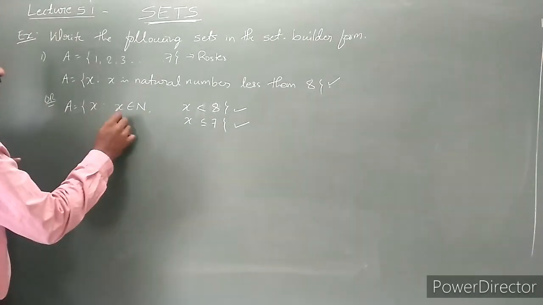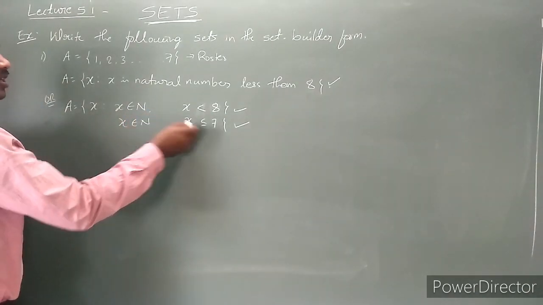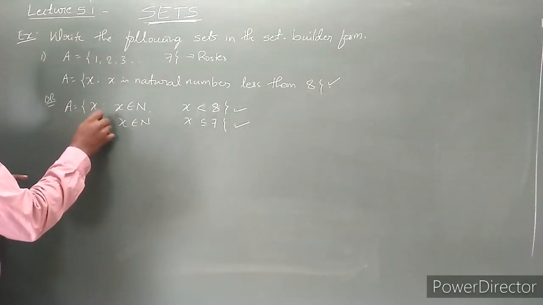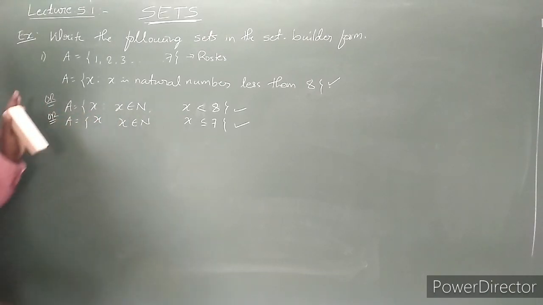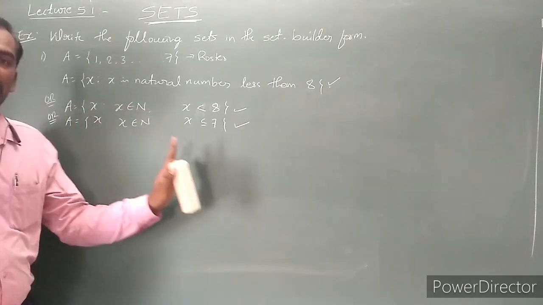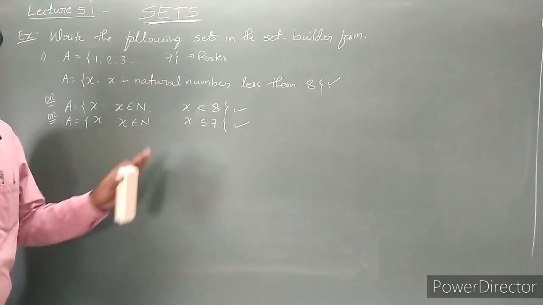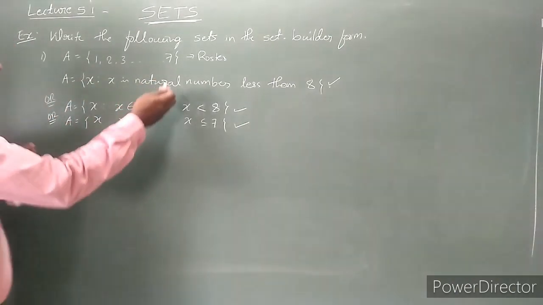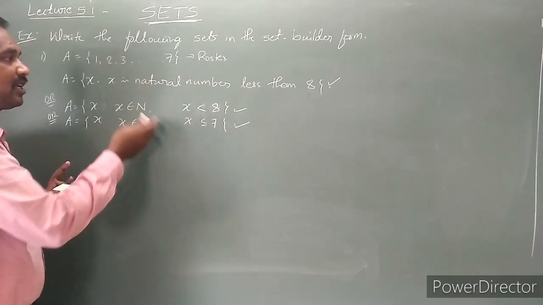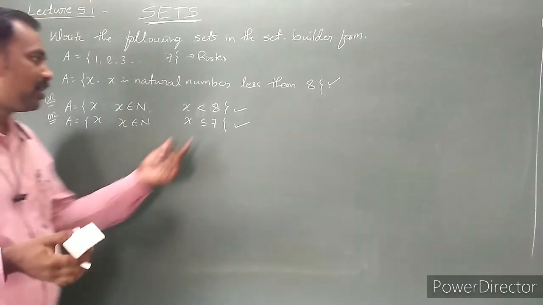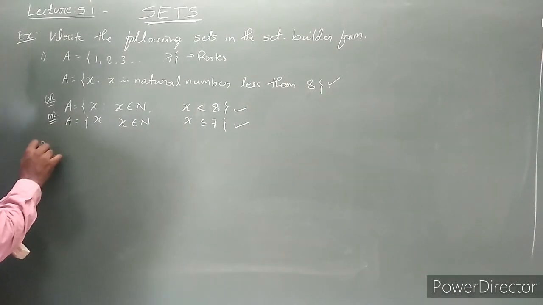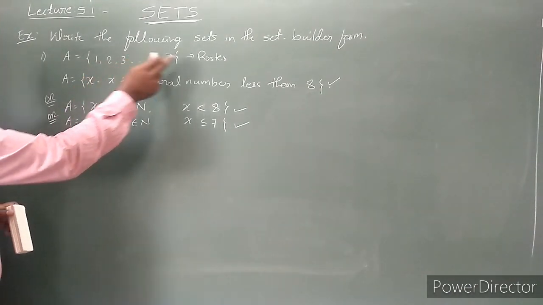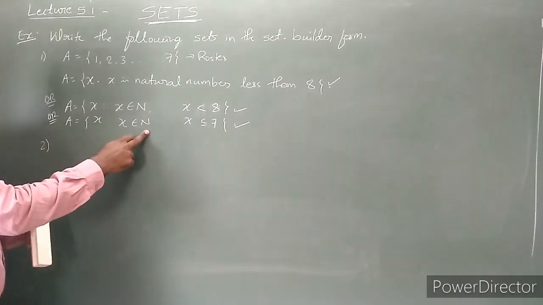Is that clear? The same thing. x is a natural number and x is less than or equal to 7. This is x is less than. Meaning, of the output methods, we have to write one of the answers. All three forms are correct. Different forms are given because person to person writing and thinking capacity is different, so that is left to them. Have you understood how to write the roster form of the set into set builder form?